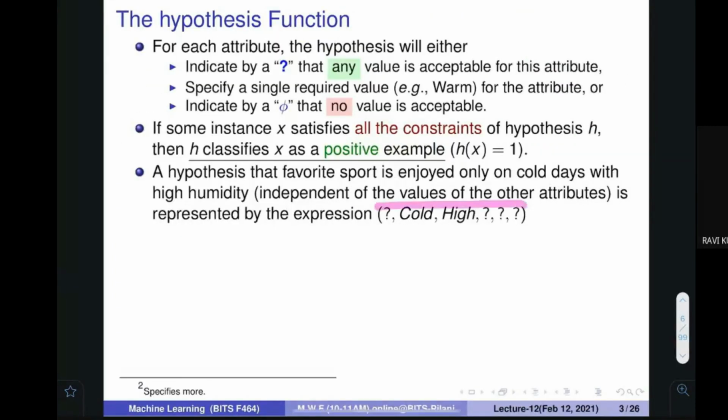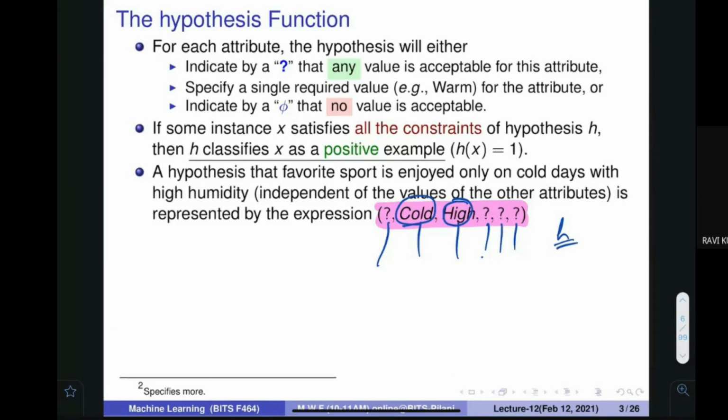Let's assume that this is my hypothesis. Can anybody tell me whether it is a correct hypothesis or not? Yes, it is a hypothesis because at the six places I have specified either a value, for example here it is cold, here it is high, or I have supplied the question mark. So it is a hypothesis based on our definition. Make sense? Miloni? Any questions on that?